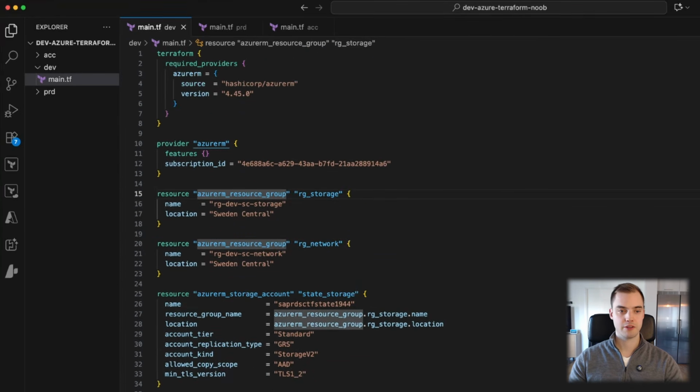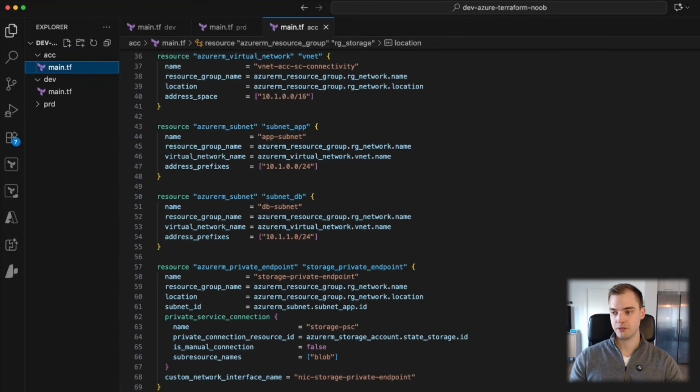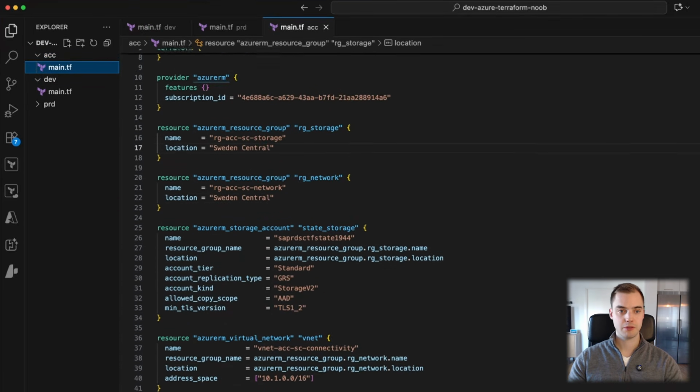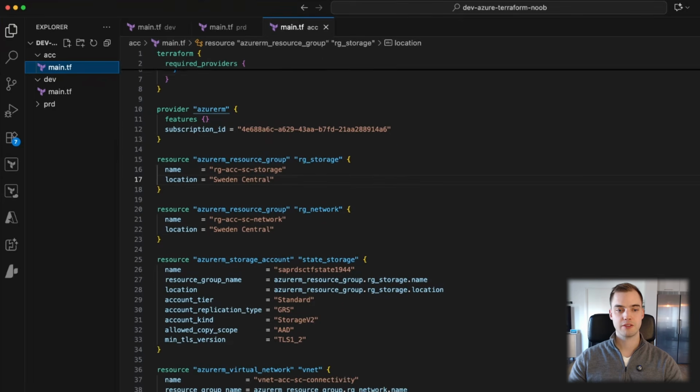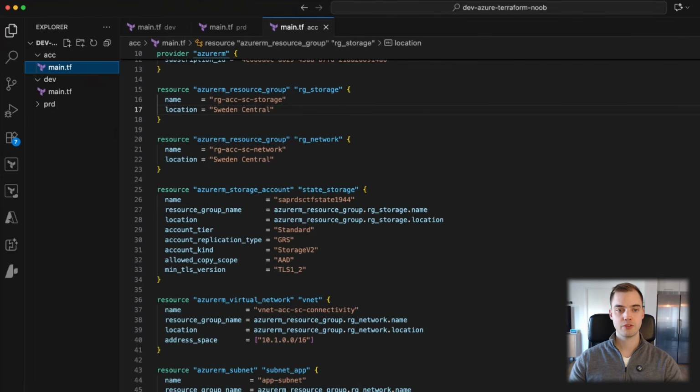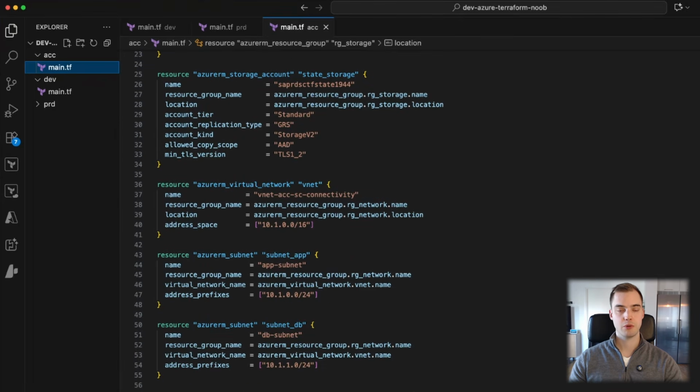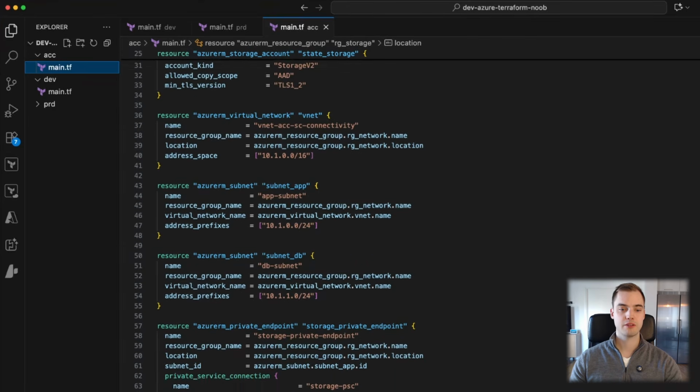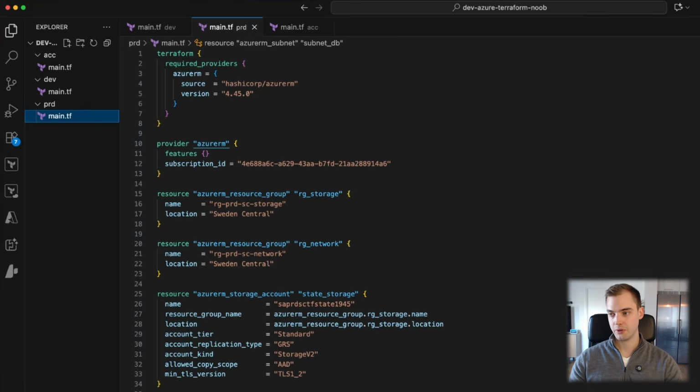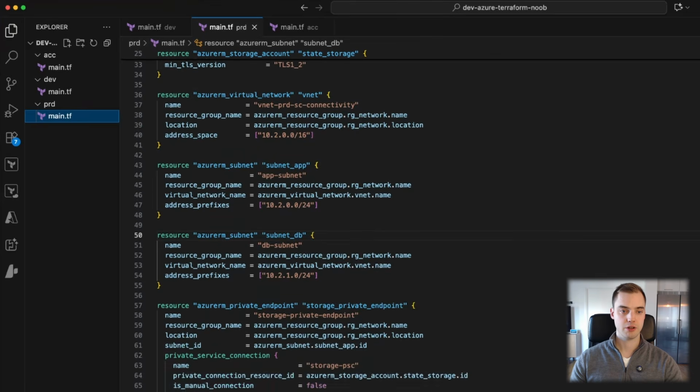So I'm not even gonna touch any of this yet. I just want to show you the problem I see with this approach. If we go into the acceptance directory and look at its main.tf, you see the exact same resources: 2 resource groups, 1 storage account, 1 virtual network, 2 subnets, and a private endpoint. And what do you know? We have the exact same in production.